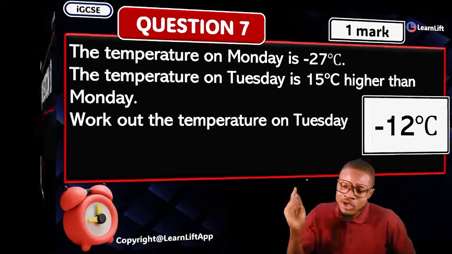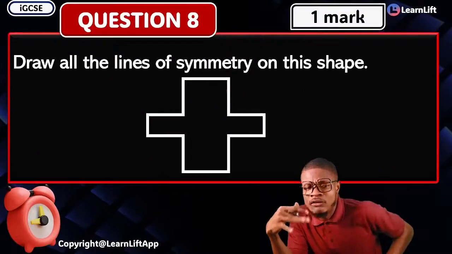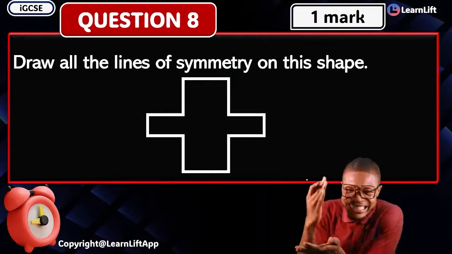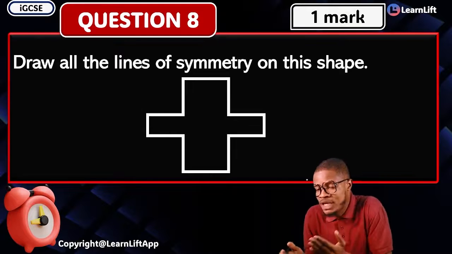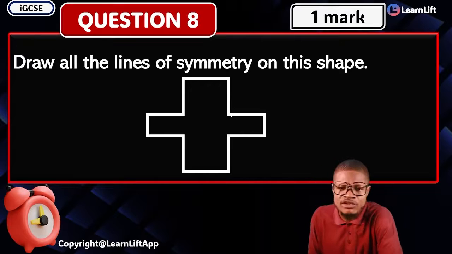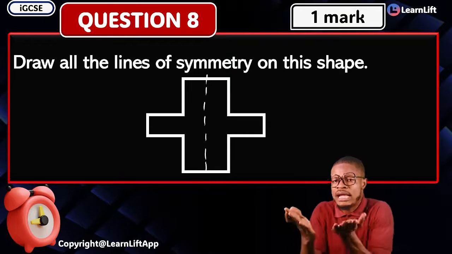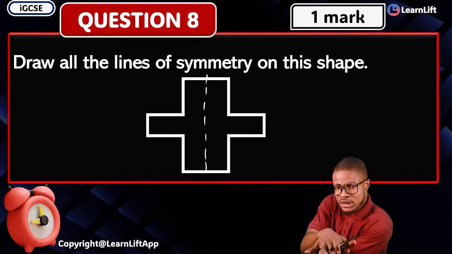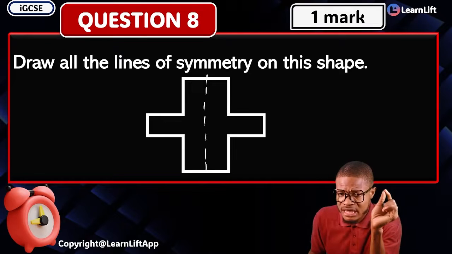Are you with me? Look at the next question here, question 8. We're given this powerful and lovely question. Draw all the lines of symmetry on this shape. Now, drawing the lines of symmetry on this shape is very simple. Of course, this is one of the lines of symmetry, right? Oh, yes. In such a way that you can take the shape and fold it against itself, and it will be perfect, right? So that's one of the lines of symmetry.